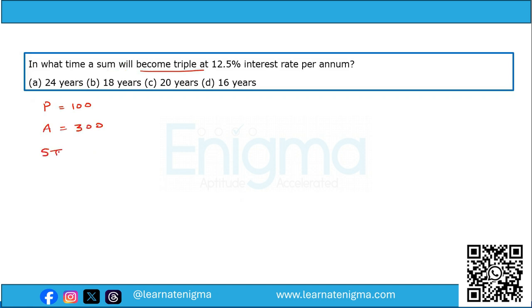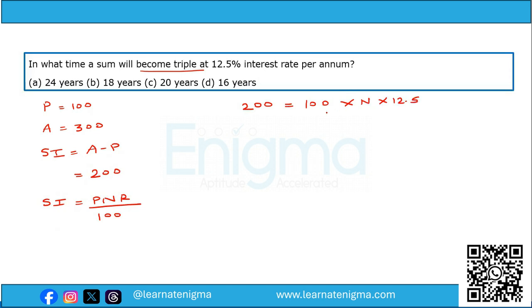So therefore, simple interest will be amount minus principal, that is 300 minus 100, that is 200. Now the formula for simple interest is PNR upon 100. So let's substitute these values. So simple interest is 200, principal is 100, N we have to find out, R is 12.5 upon 100.